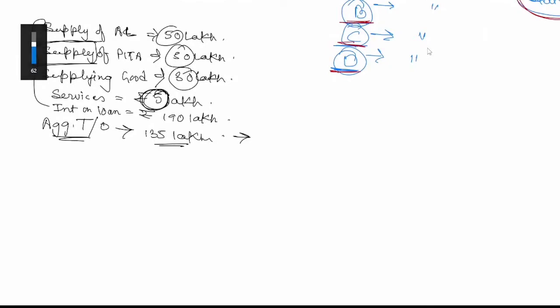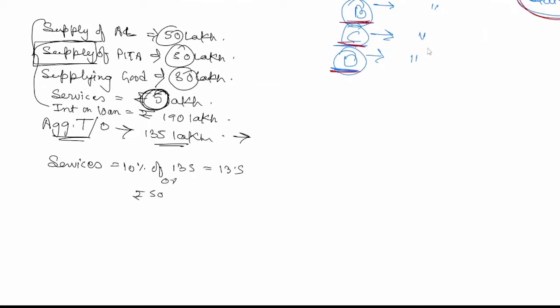Shivam, we also need to check whether it is 10% of the aggregate turnover. Luckily, it will be under that, but whenever you answer this, you need to check this 10% of aggregate turnover. 135 coming to 13.5 or 5 lakh, whichever is higher. So this is the limit. He is supplying only 5 lakh, so he is eligible.